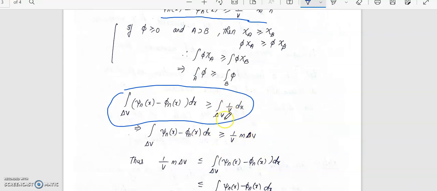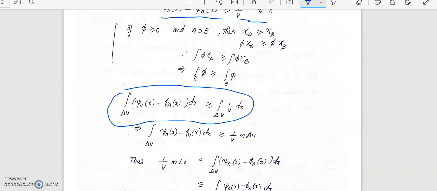This will be integral over delta v dx. The integral over delta v dx is the measure of the set delta v. So we are going to get 1 by v m delta v less than or equal to integral over delta v psi n minus phi n dx.